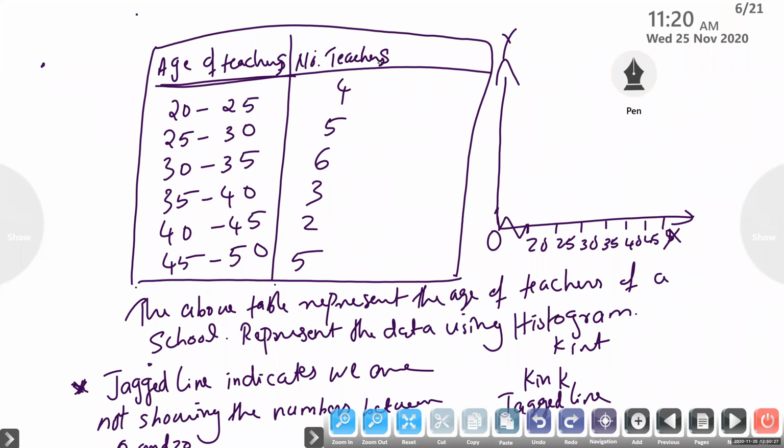What is the y-axis, one unit? No, one unit is one teacher. You can take like that: 1, 2, 3, 4, 5, 6.